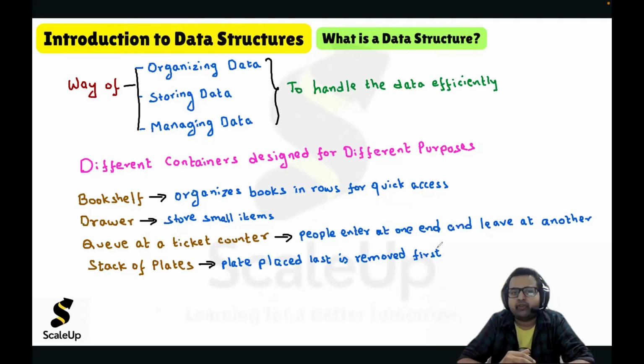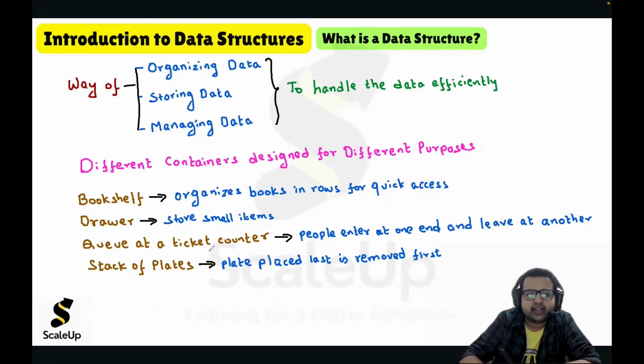And the same we will be doing when it comes to storing data in memory. And when I talk about memory, I'm mainly talking about RAM. Specific ways of storing data in memory, RAM, will definitely improve the performance and help me in handling the data efficiently. That's the main idea of data structures.